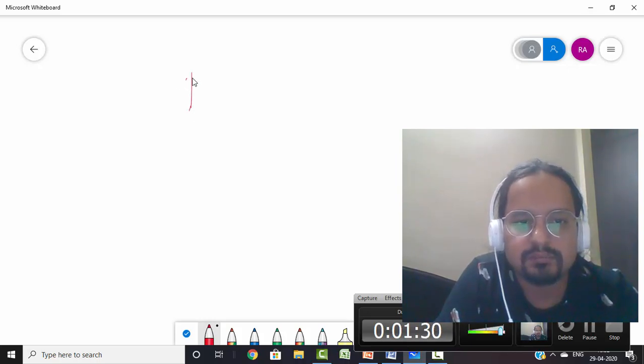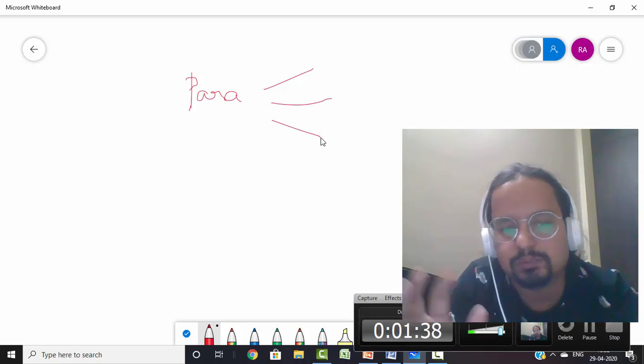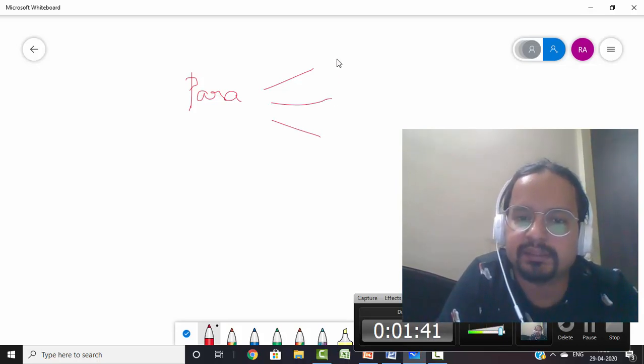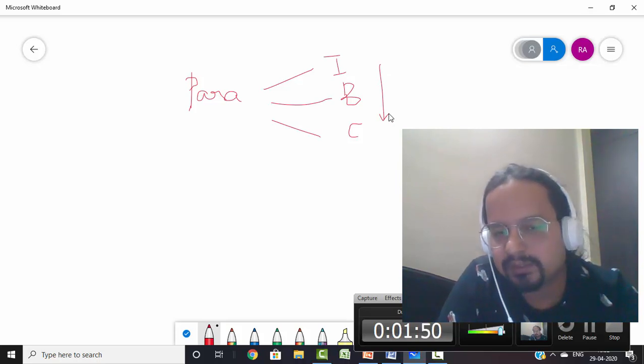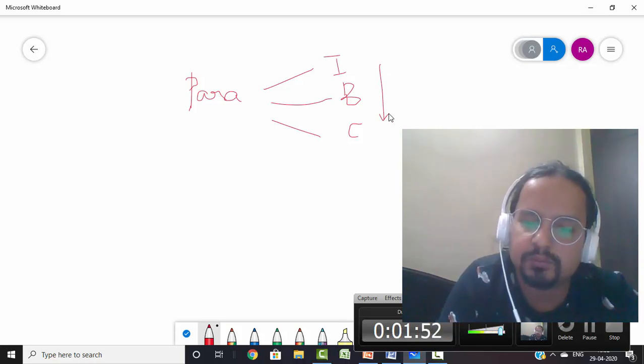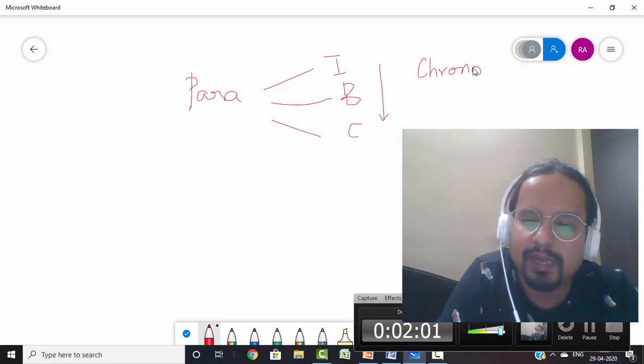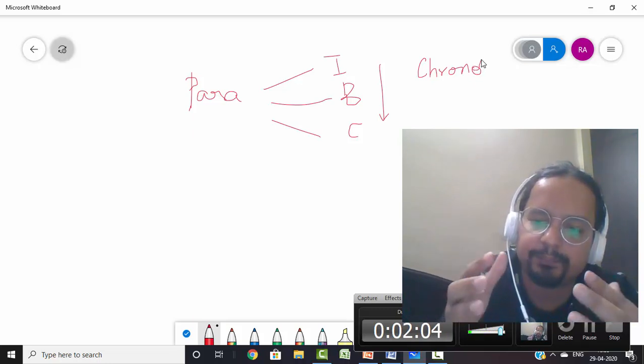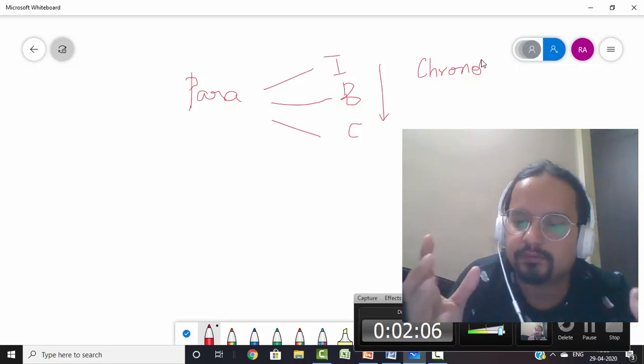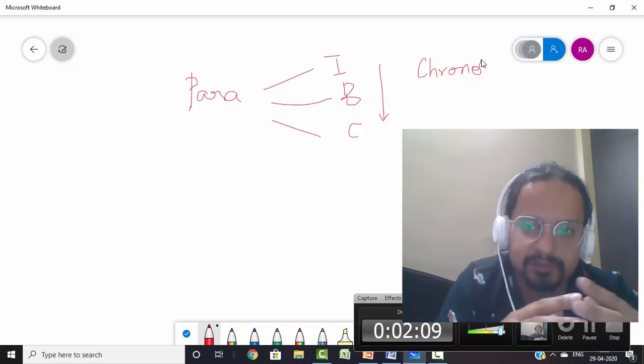Now, let's start with the very fundamental. What is our understanding of a paragraph? In school you must have studied that there are three parts to an essay, right? Introduction, then comes the body, and finally comes the conclusion. So there is a typical flow. This flow can be a logical flow like this, or it can be a different kind of sequential flow. For example, it can be a chronological flow: what happened first in the past, what's happening in the present, and then what lies in the future. That kind of paragraph arrangement can also be there.